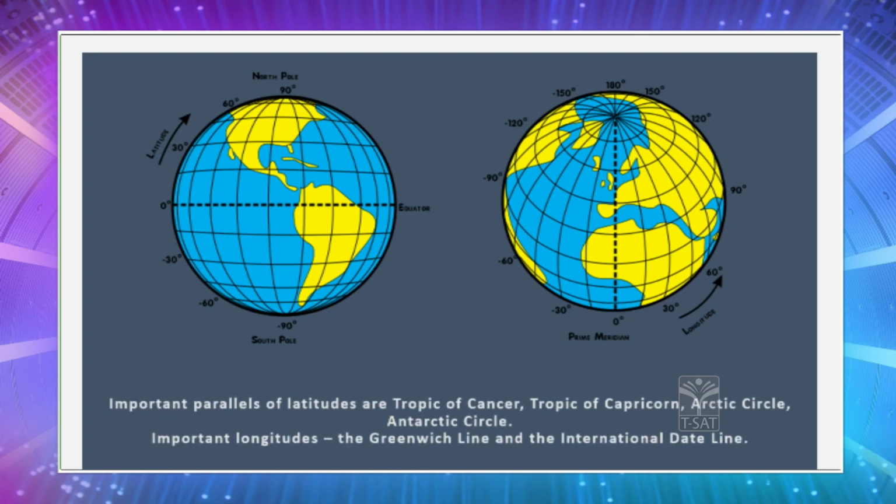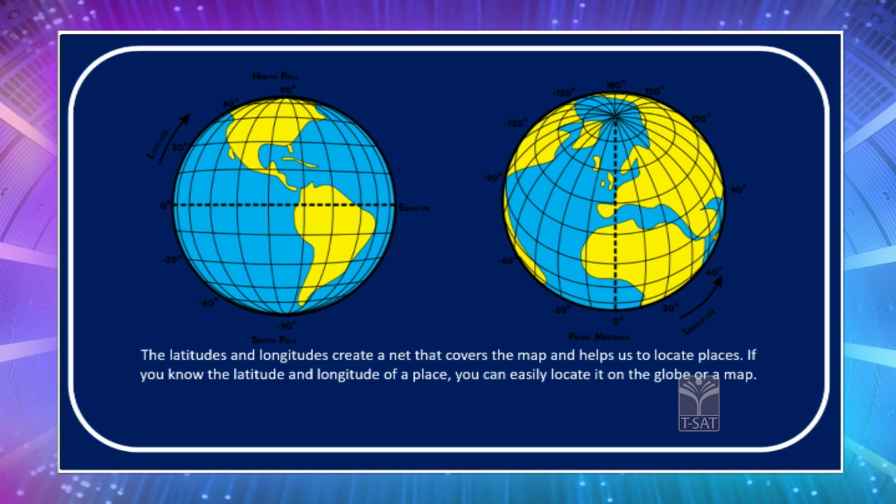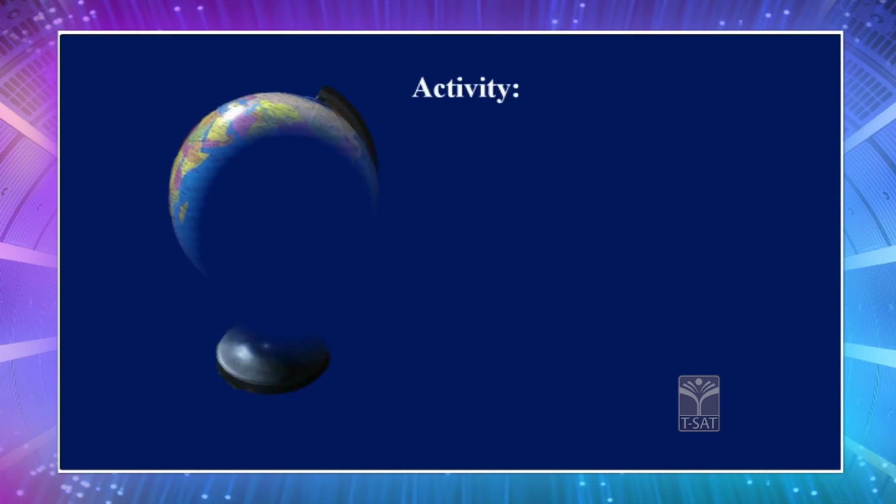And important parallels of latitudes are equator, Tropic of Cancer, Tropic of Capricorn, Arctic Circle and Antarctic Circle. And the important longitudes are the Greenwich line and the international date line. So children, these two lines together form a net, and because of this net, it will be very easy for us to locate places. If you know the latitude and longitude of a place, you can easily locate it on the globe or a map. Now based upon this, children, here comes your activity.